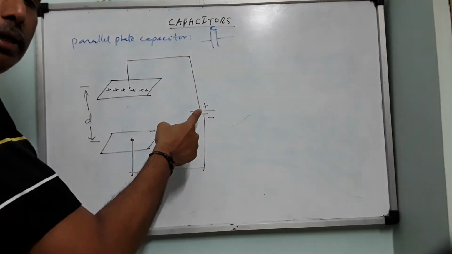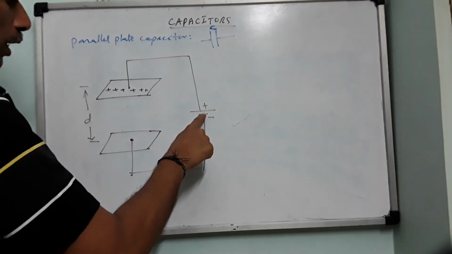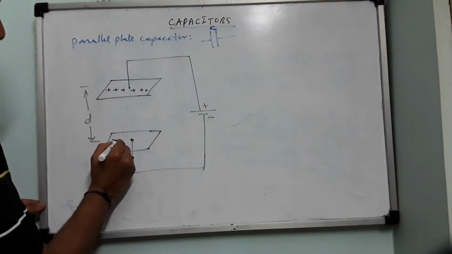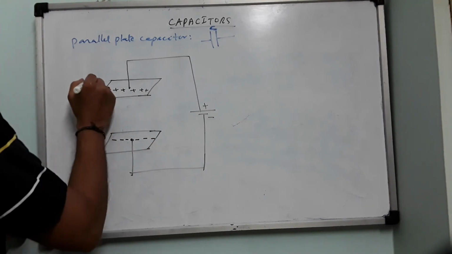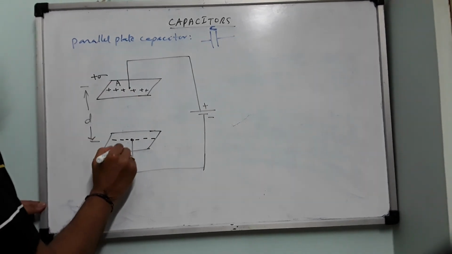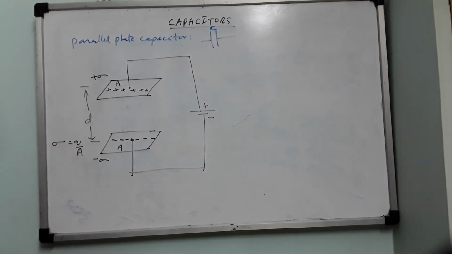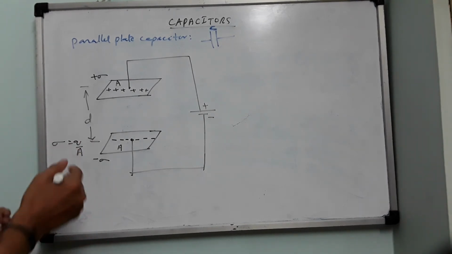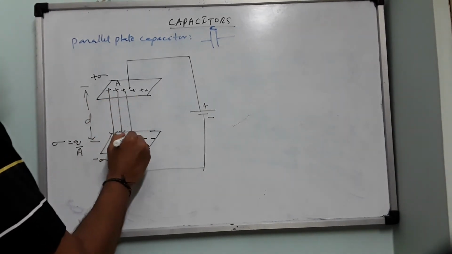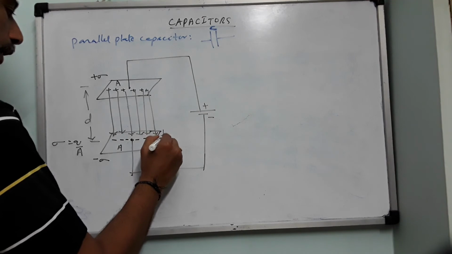So this is an ideal source. It cannot absorb any charge. So however many electrons it has pulled, it will supply the same number of electrons to this one. So therefore this acquires an equal amount of negative charge. Now, this is plus sigma and this is minus sigma, where sigma equals Q by A, charge divided by surface area. Now it produces a uniform electric field between these two, from positive to negative. So this is the direction of E.